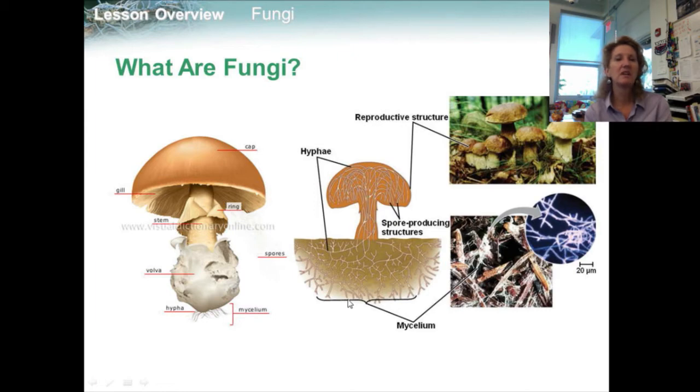The cell walls of fungi are composed of chitin, a polymer made of modified sugars that is also found in the external skeletons of insects. The presence of chitin is one of several features that show fungi are more closely related to animals than they are to plants. So you probably always thought that fungi were plants, but actually they're neither. They're more closely related to animals, though, too.